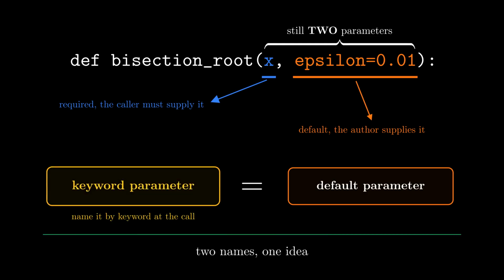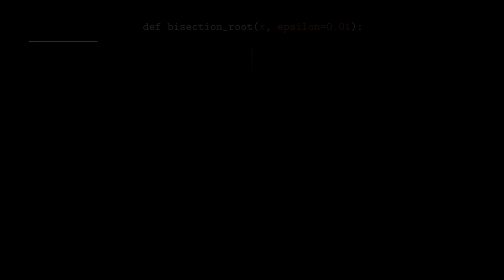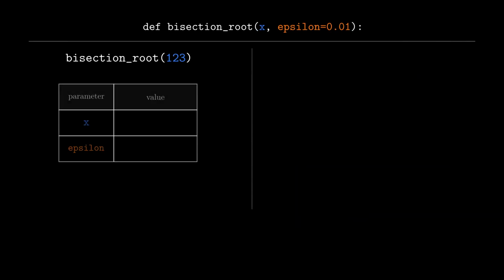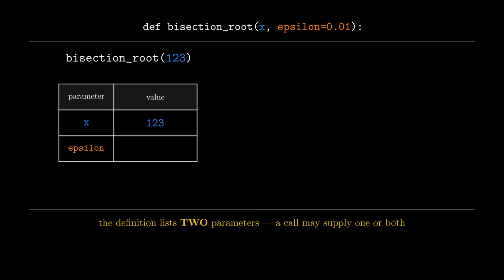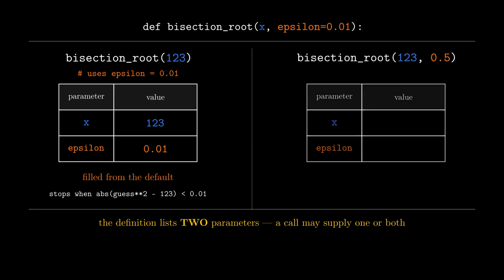Two names for one idea. Keyword parameter, because you can refer to it by its keyword at the call, and a default parameter because it carries a default. Now the call side relaxes. bisection_root(123) with nothing else runs without complaint even though the definition lists two parameters, because Python fills epsilon in from the default 0.01.